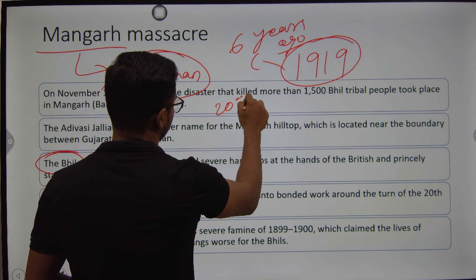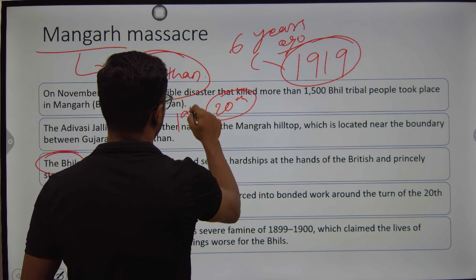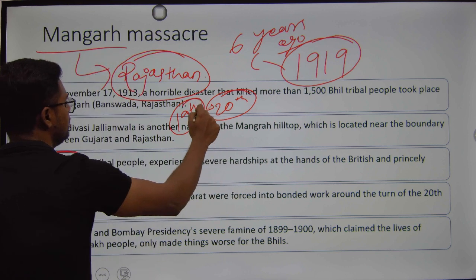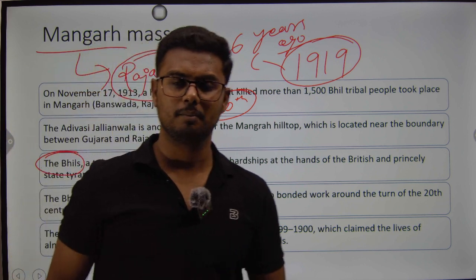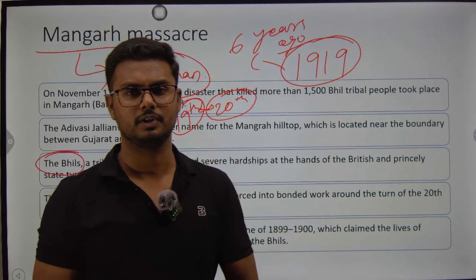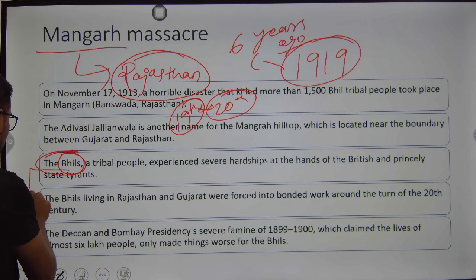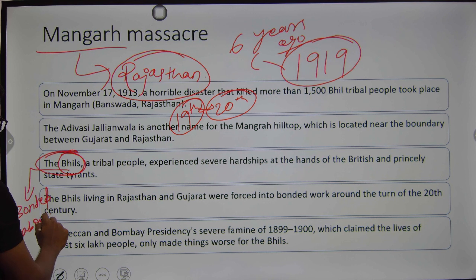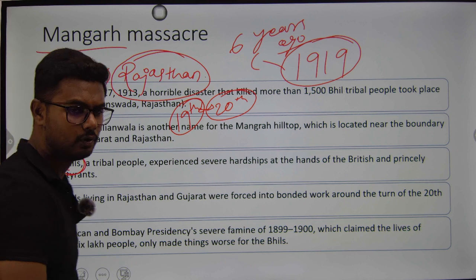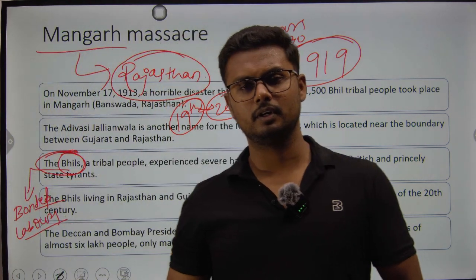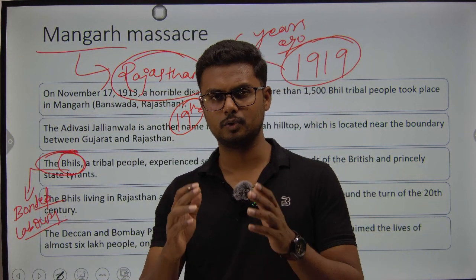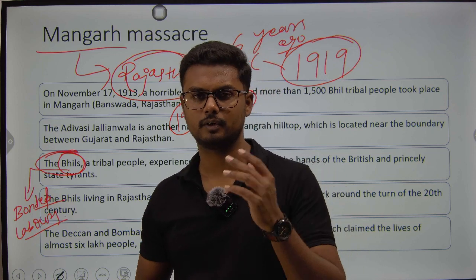What happened at the end of the 19th century or the beginning of the 20th century? These people got frustrated with the British administration. These Bhils were mostly involved in bonded labour. For years together, they were not given any option but to work as bonded labour for the landlords or the royals.